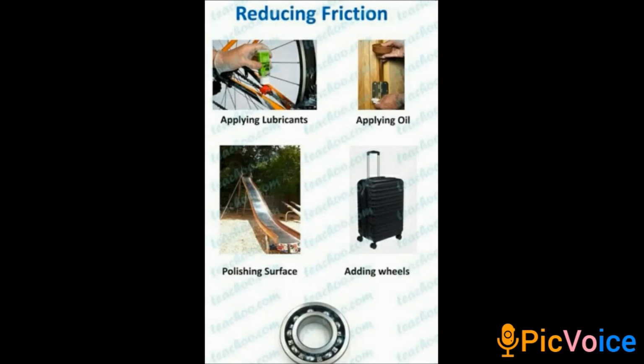Next, ball bearings. Ball bearings are nothing but small steel spheres. These ball bearings can be seen in vehicles. For example, in cars, you can see ball bearings. These ball bearings are introduced between the moving surfaces to reduce friction. Ball bearings will be placed in all the moving surfaces in order to reduce friction. Next, by sprinkling soft, slippery, fine powders.